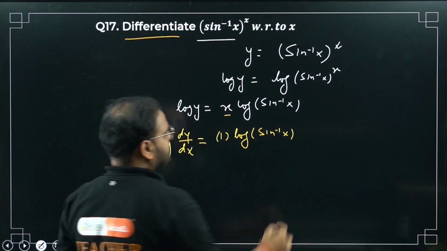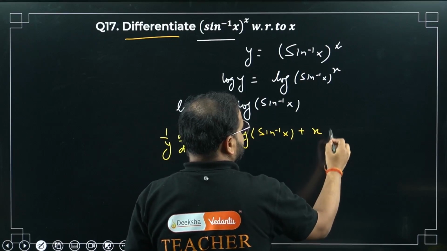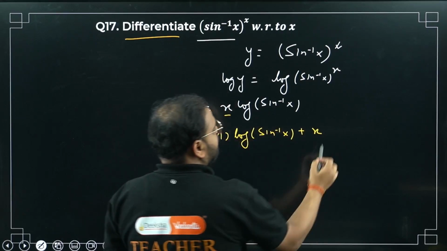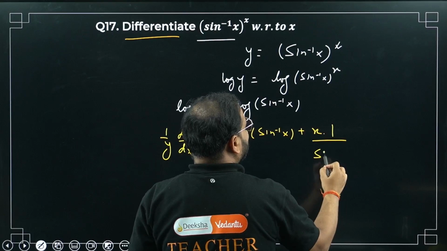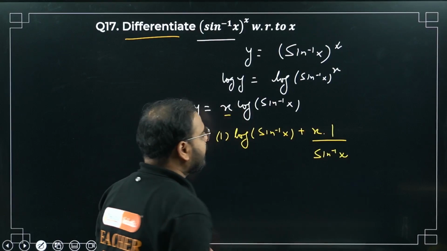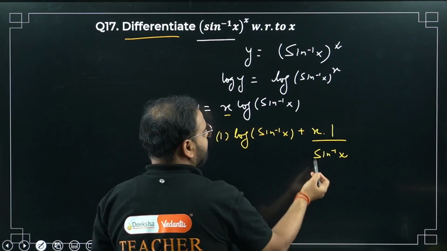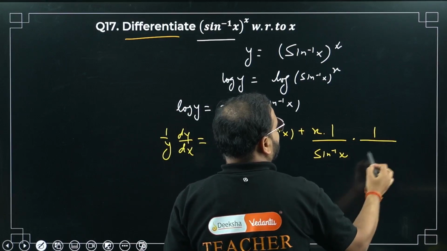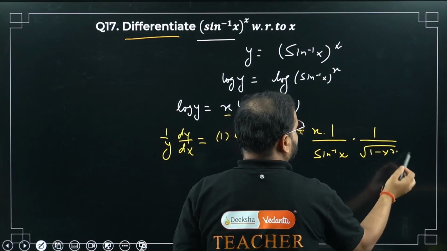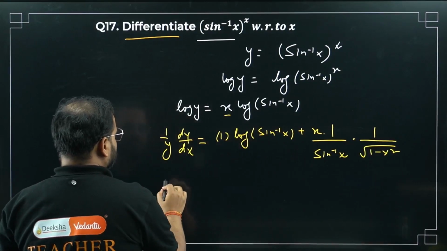Okay, now I'm going to keep x as it is, so plus sine x as it is. Differentiate log of sine inverse of x. First step will be what? 1 upon sine inverse of x. Okay, what's the next step, bacha? Differentiate sine inverse of x. 1 upon root of 1 minus x square.